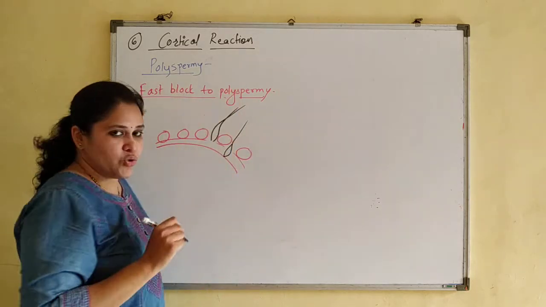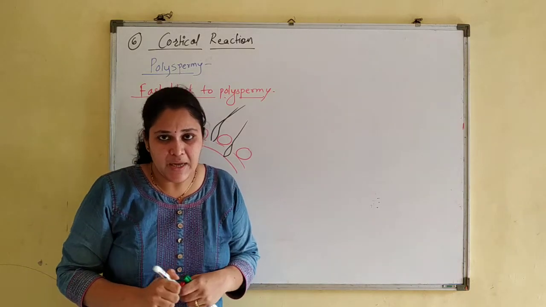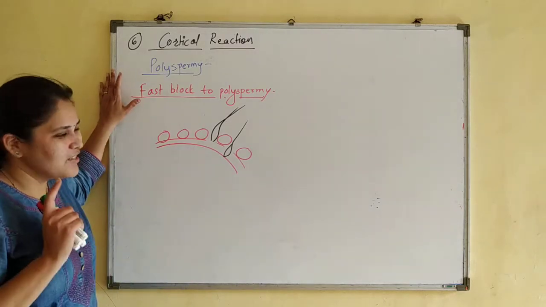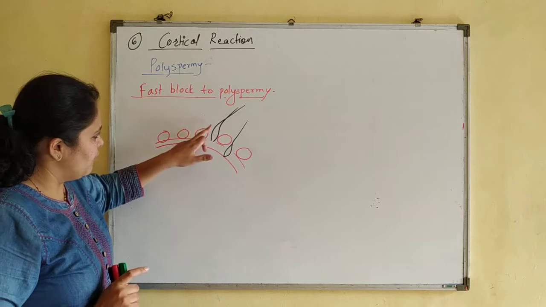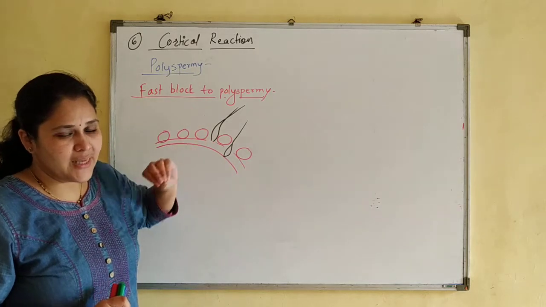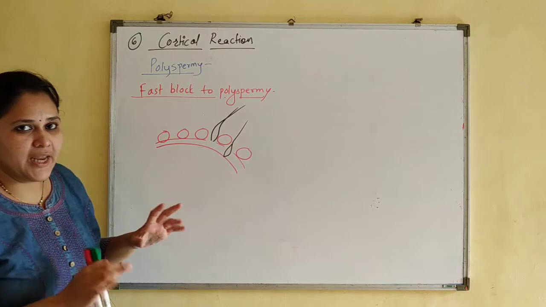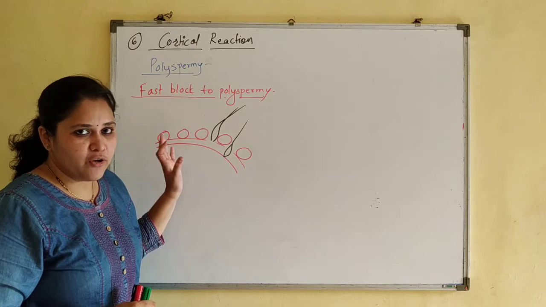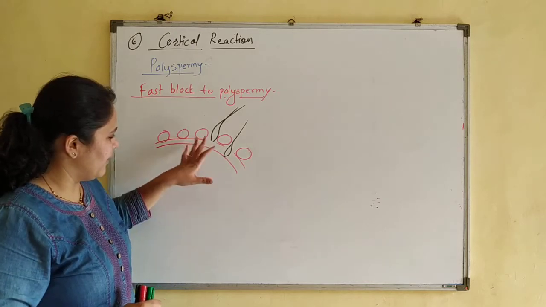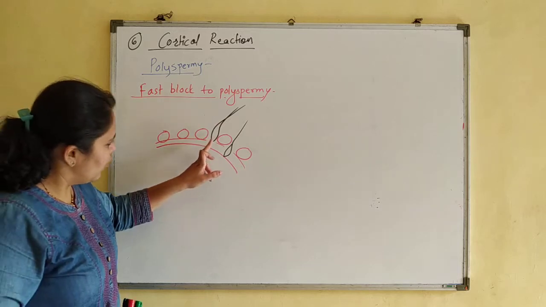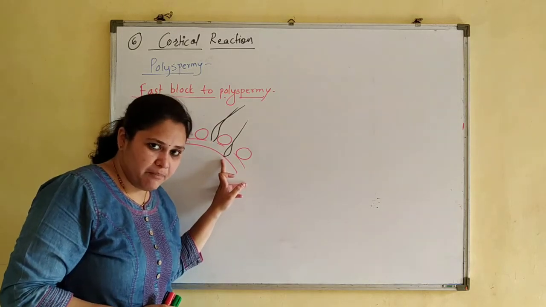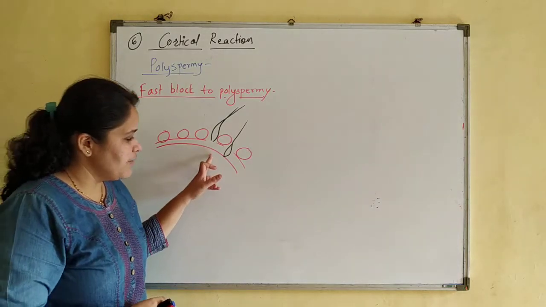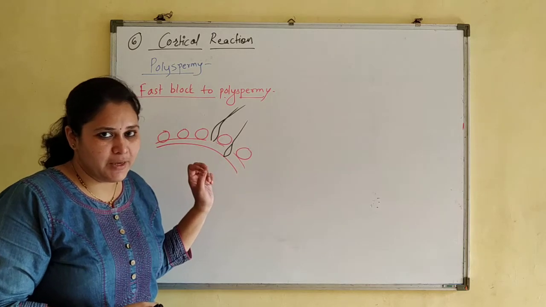As soon as the sperm touches the egg membrane, it causes the depolarization of the membrane. First reaction we have seen is known as acrosomal reaction. By acrosomal reaction, sperm penetrates and reaches the oolemma, or the ooplasm membrane. When sperm comes in contact with the egg membrane, depolarization of the membrane takes place.